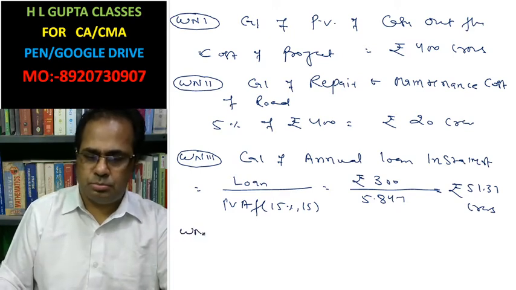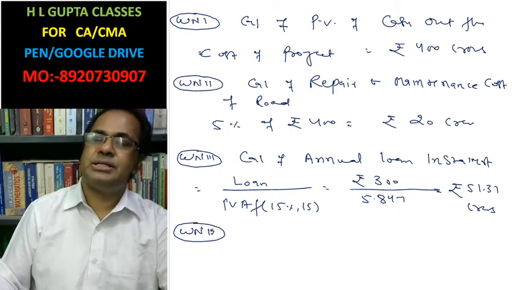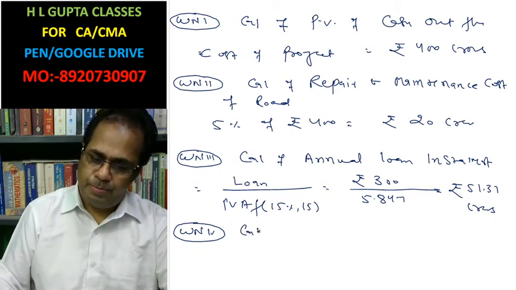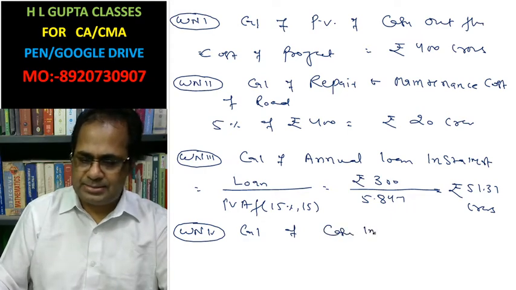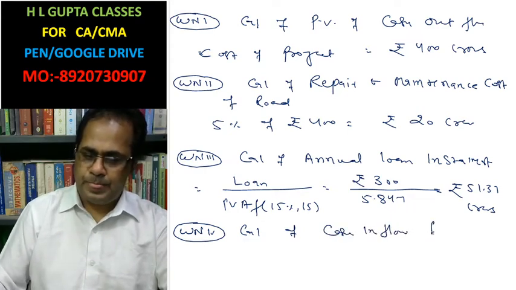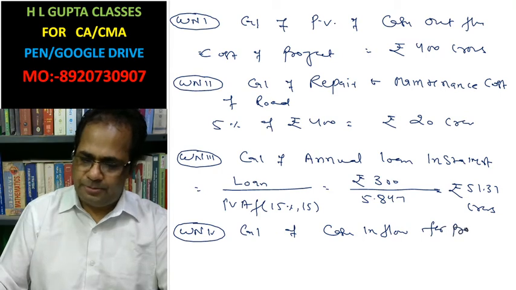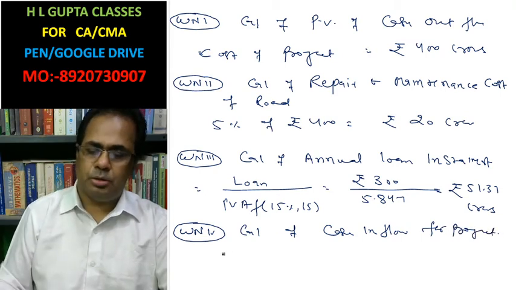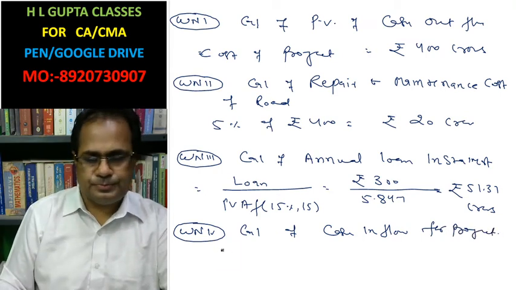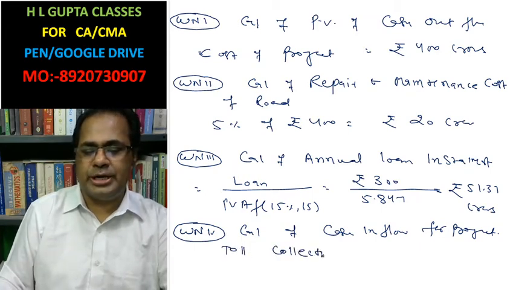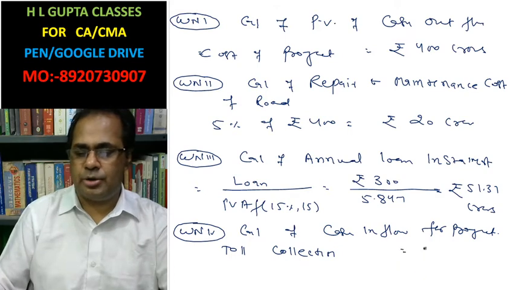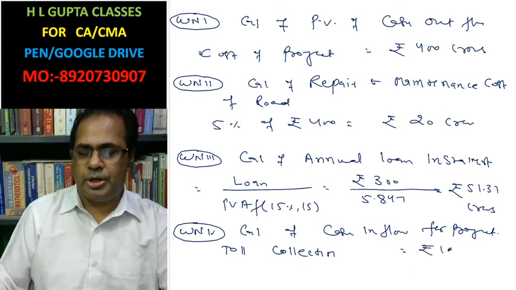Working note 4: calculation of cash inflow for the project. Toll collection: in the question it is given that it is 100 crore per year.